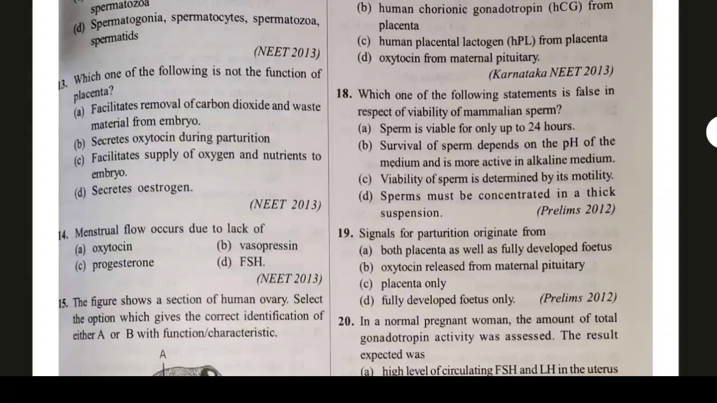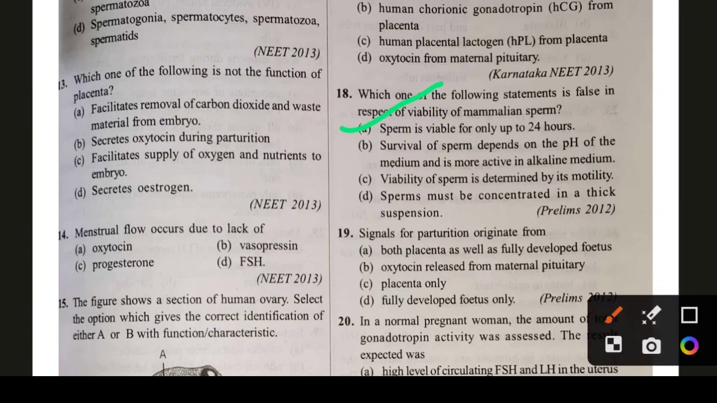Question number 18. Which one of the following statements is false with respect to viability of mammalian sperm? Sperm is viable only up to 24 hours, which is the false statement. It is not the correct statement. So option A is the right answer for this question.